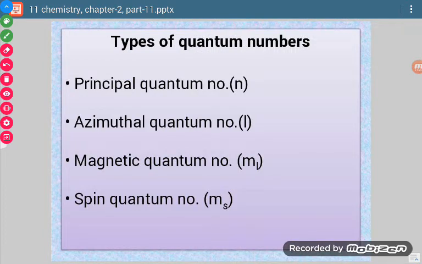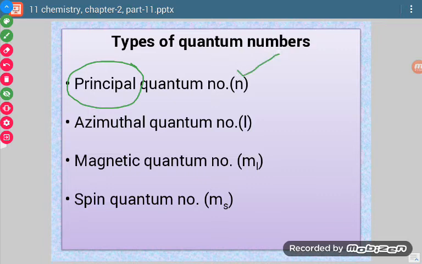Now, how many types of quantum numbers are there? There are four types of quantum numbers. First is principal quantum number, then azimuthal quantum number, then magnetic quantum number, and then spin quantum number. Their designations: small n for principal quantum number. Here you can see the spelling of principal is P-A-L. This is to be kept in mind. Don't write principle. It is pal, not ple. So its designation is small n.